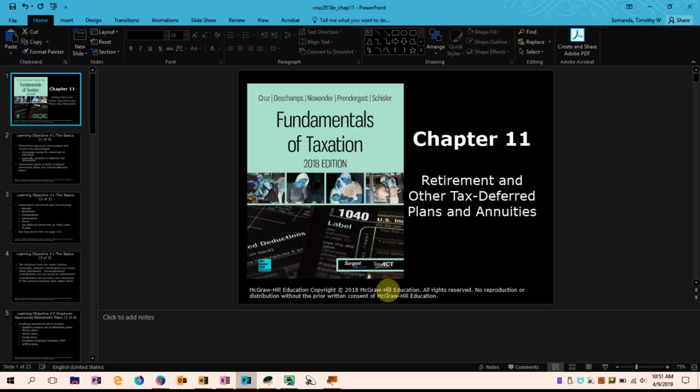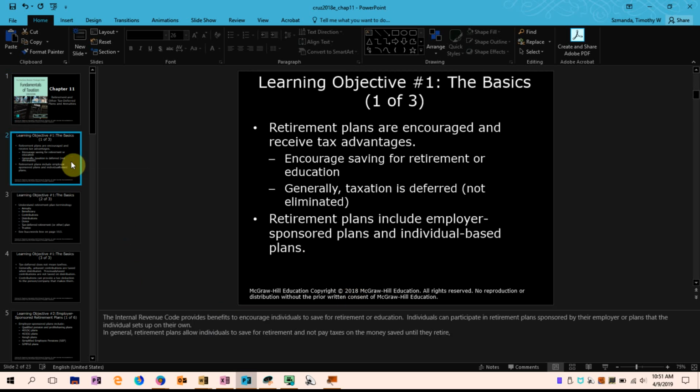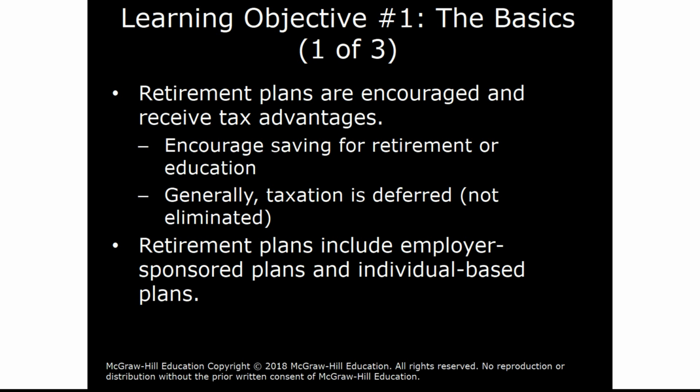In this chapter, we'll be discussing retirement plans, as well as other tax-deferred annuities, and education savings plans. The government incentivizes taxpayers to save for retirement by providing tax-deferred earnings in qualified funds, as well as some tax-deferred and tax-free plans that encourage taxpayers to save for their education or that of their children or dependents.